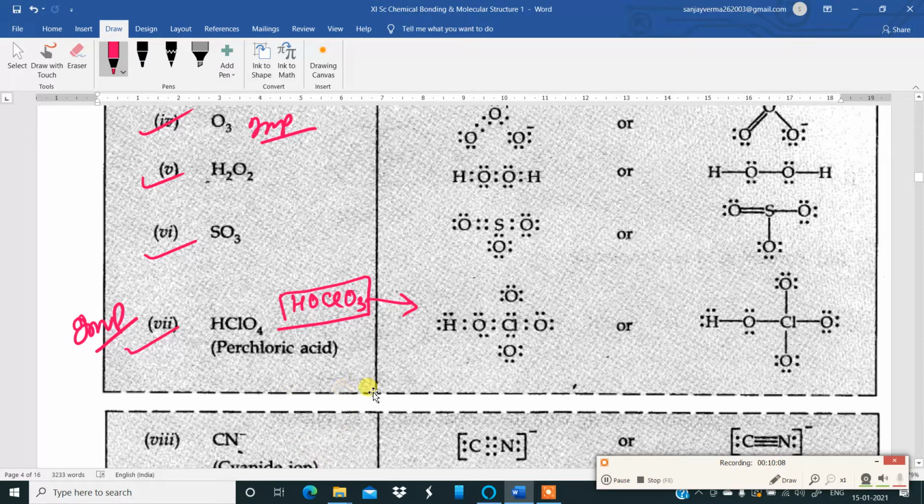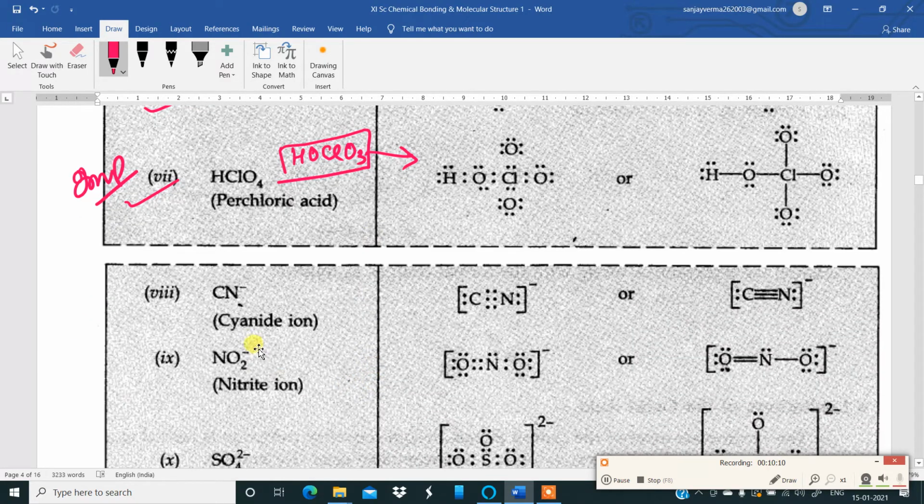Then you come down to some more examples. Cyanide ion, CN minus 1. Which is cyanide ion, CN minus. Carbon and nitrogen have a triple bond, and the overall charge is negative. You can represent it this way. These are better structures. And that is nitrite ion, NO2 minus 1. So NO2 minus 1. See.